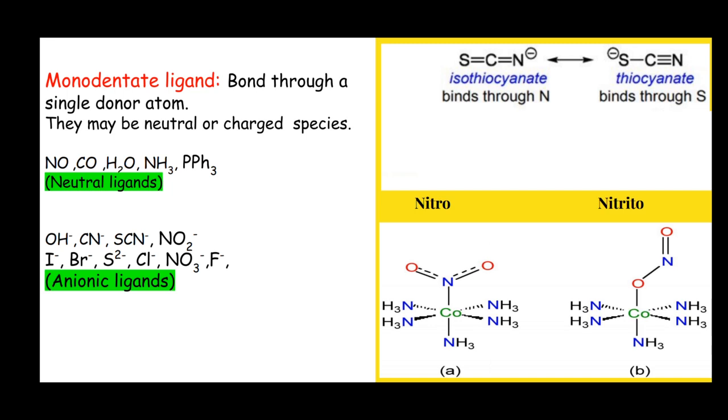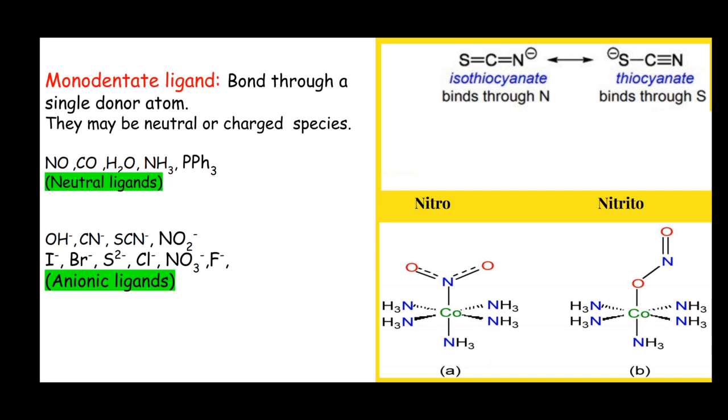But when the point of donor atom or the point of attachment to the metal is different, this ligand is named differently. Like when nitrogen is donating its lone pair of electrons to the metal atom, or nitrogen binds to the metal, it is named as isothiocyanate ligand.